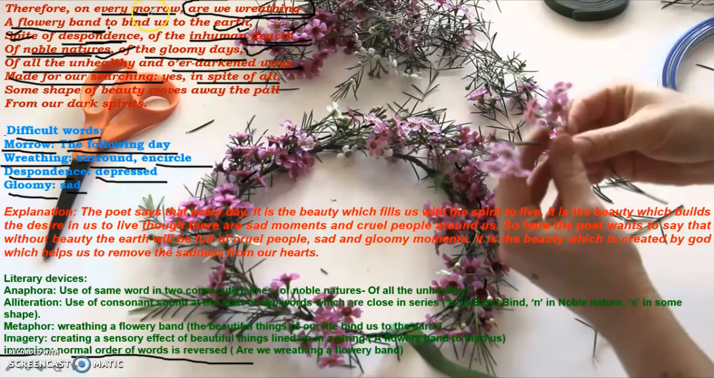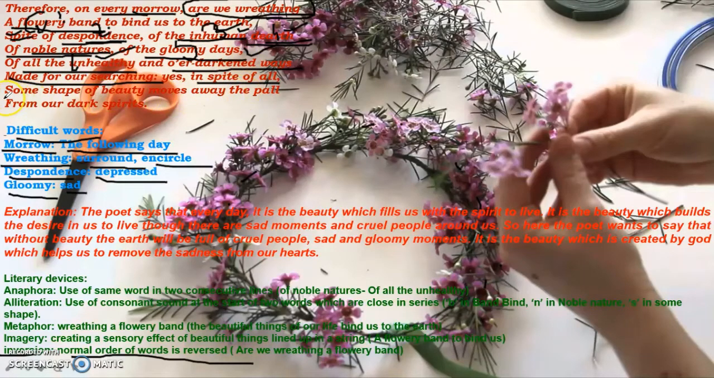So you can mark them one by one because this is an important question, that list the things that cause sadness and pain to human beings. In this you can find that this is number 1. There is spite, there is despondence, there is inhumanity, there is dearth of noble natures, there are gloomy days, number 5. Number 6 is unhealthy and over darkened ways.